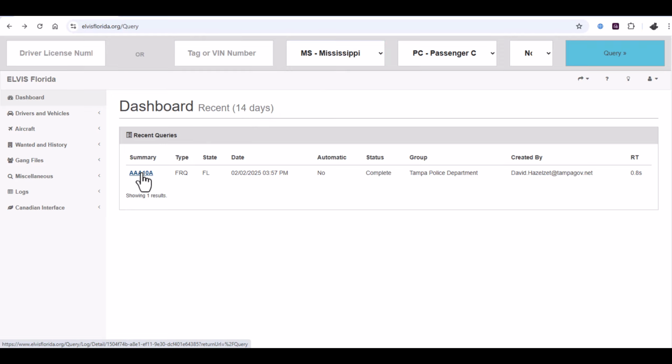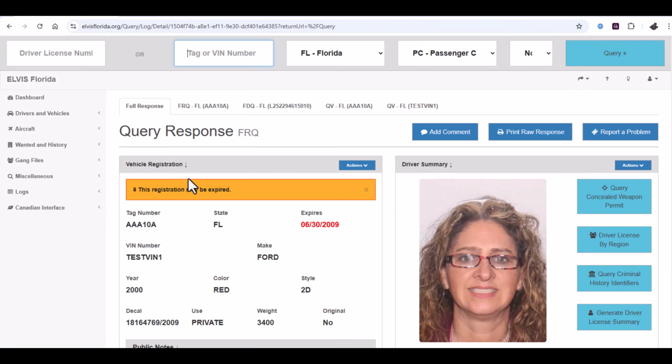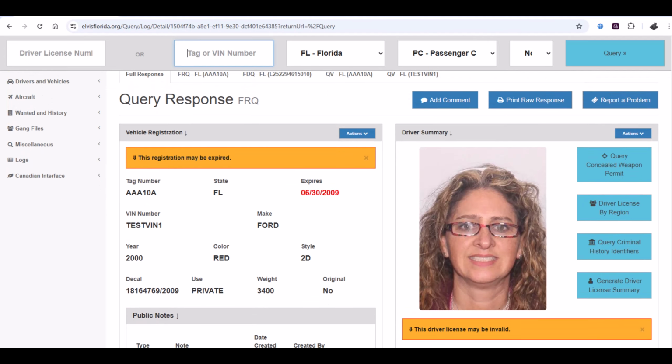When running a query, you will receive voice readback of certain information. Expired vehicle registration, driver license not valid, 2000, red, Ford, two-door sedan. The query response must be in this format in order for it to import into TraCS. If the query is not in this format, it will not import into TraCS.